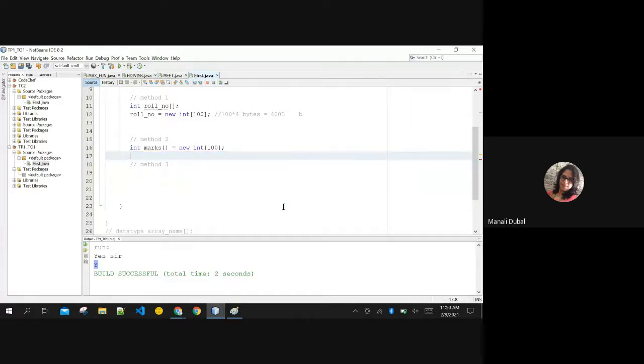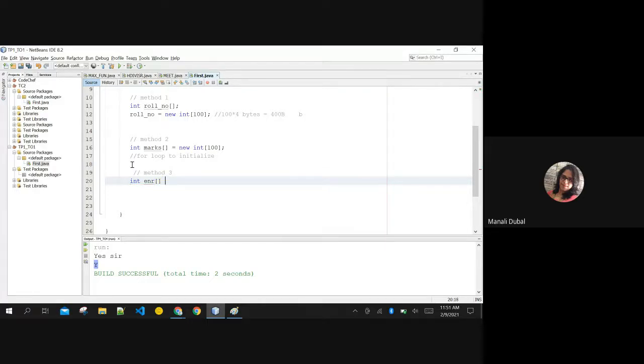I'm removing it, okay? I can use any kind of loop to initialize this. To initialize or give values to this array, I can use a for loop. I'll come to that later, but another method for creating an array is by giving some static values to it. Say, for example, I'm creating one more array for enrollment number, ENR.